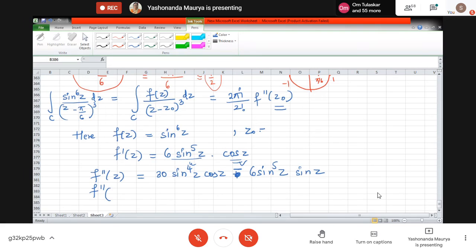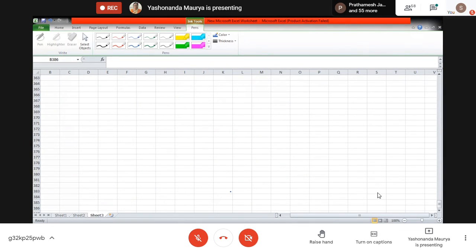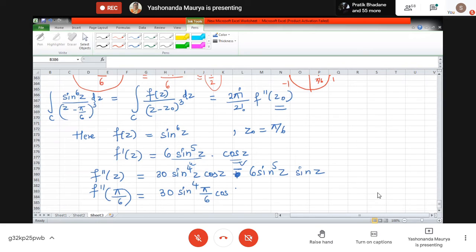Z0 is pi by 6. So a double dash at pi by 6, this will be 30 sine raised to 4 pi by 6 cos pi by 6 minus 6 sine raised to 6 pi by 6. Just check this expression.